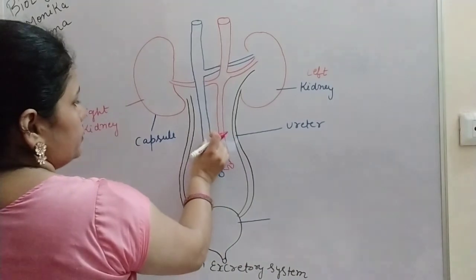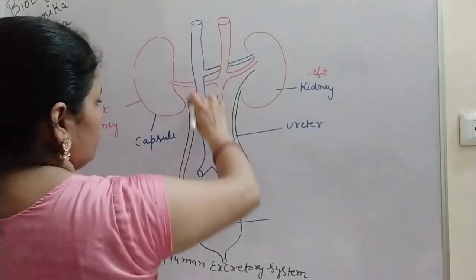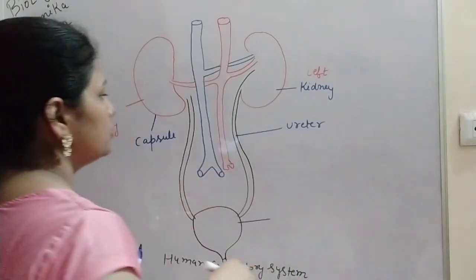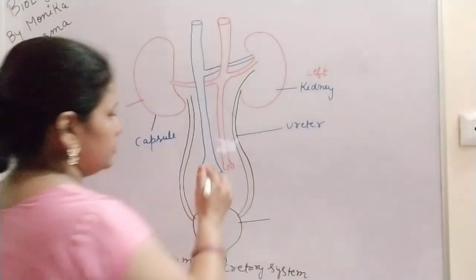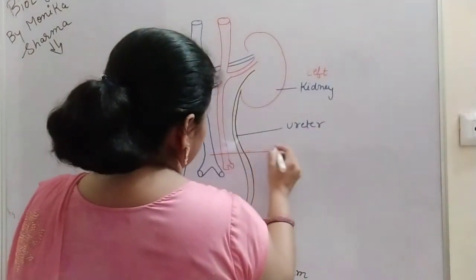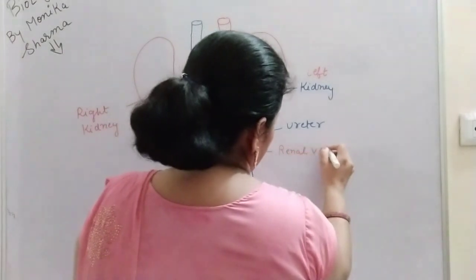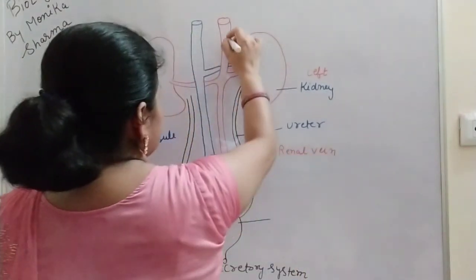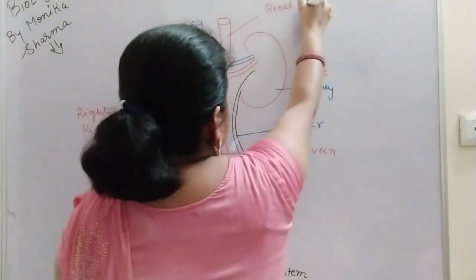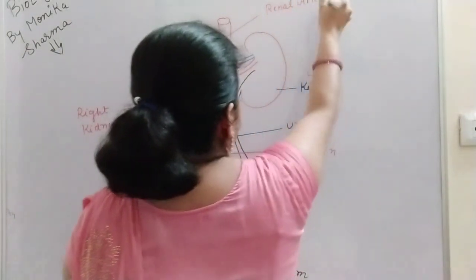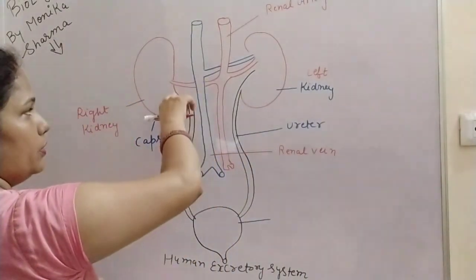I have shown this blue vessel also and the red vessel. The blue vessel is for the vein, that is the renal vein, and it is the renal artery. The renal artery carries the impure blood.